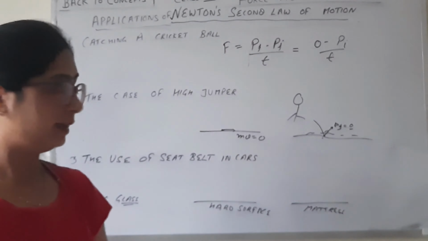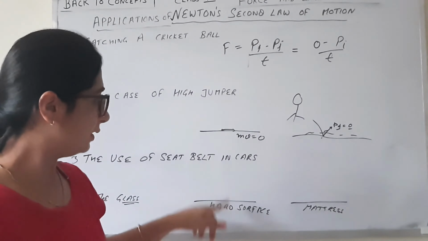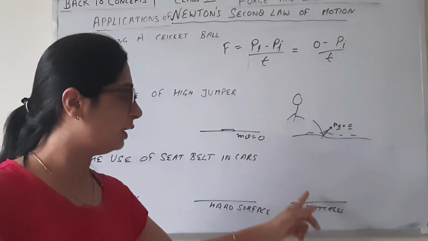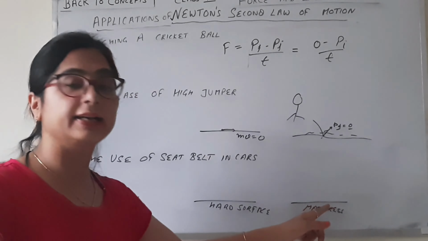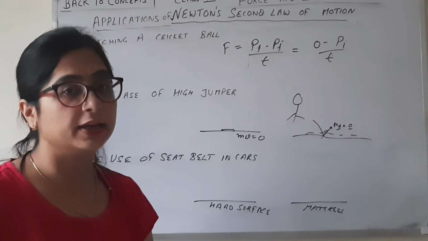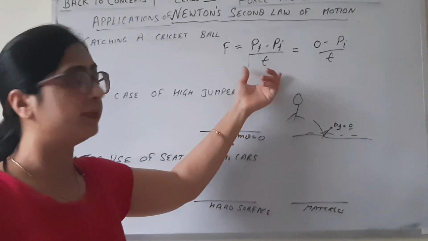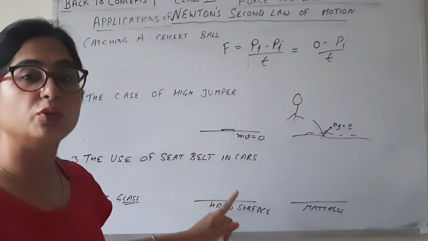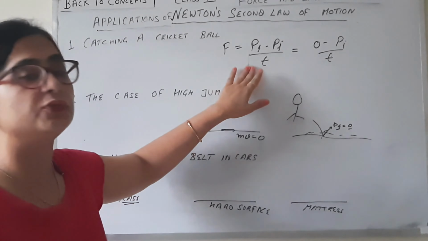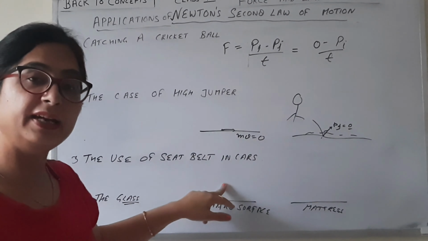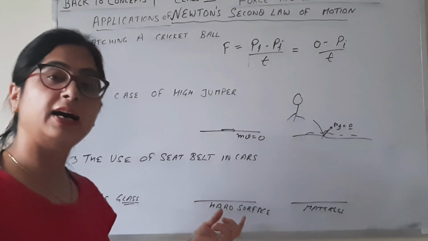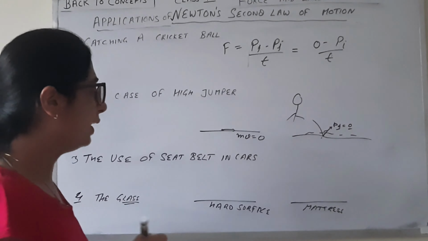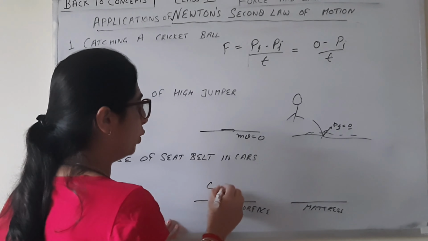What happens? On this surface the glass will break, and on this surface the glass will come, jump, and then come to rest. The funda is the same. Here the time taken for the glass to reach zero momentum is very less. High momentum glass falls on the hard surface and all of a sudden the momentum becomes zero. So that's why the glass will be broken.